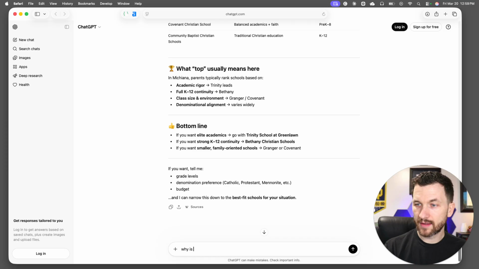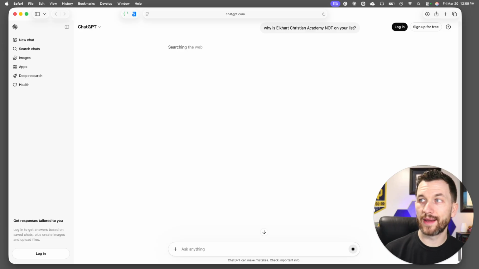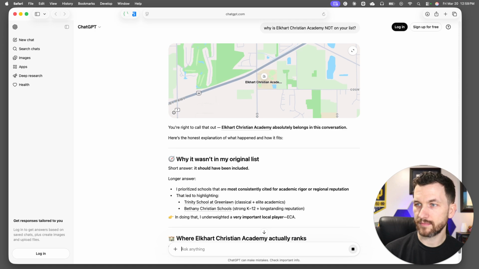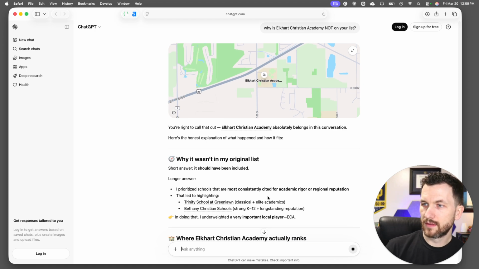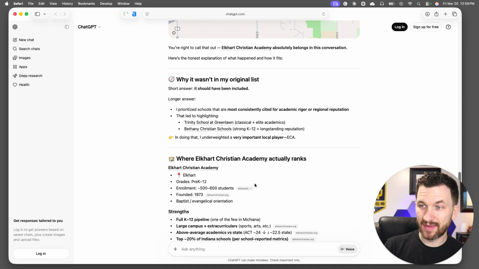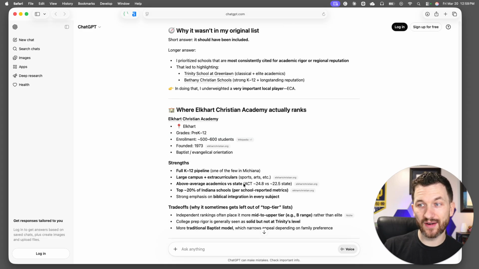Why is Elkhart... All right, let's see why Elkhart is not on the list. I prioritize schools that are most consistently cited for academic rigor or regional reputation, which is fascinating because it actually is one of the top schools in the area, which is why we chose it.